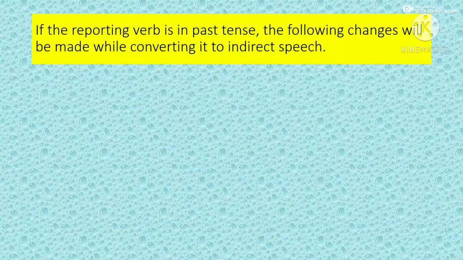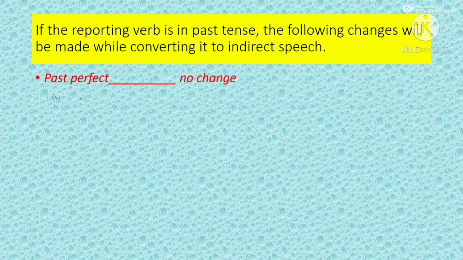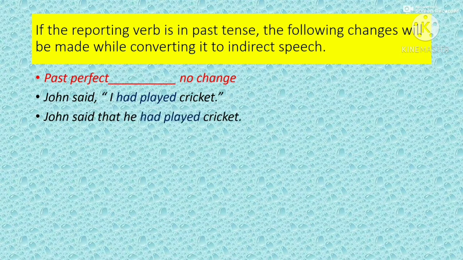If the verb of direct speech is in past perfect tense, then we don't have to change the tense. It will be past perfect only. Say for example, John said, "I had played cricket." John said that he had played cricket.